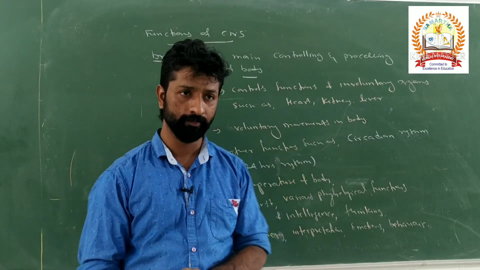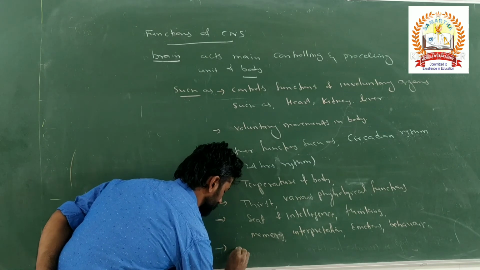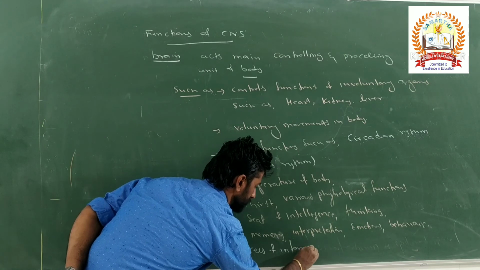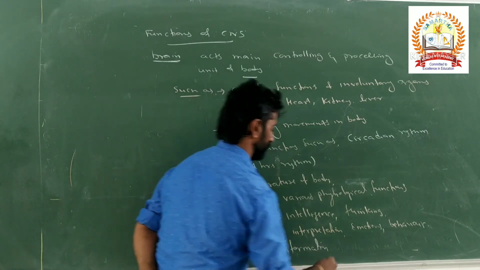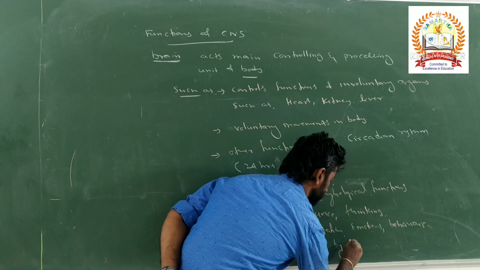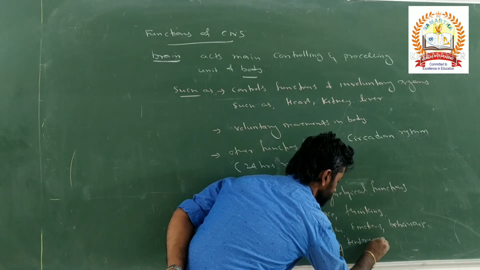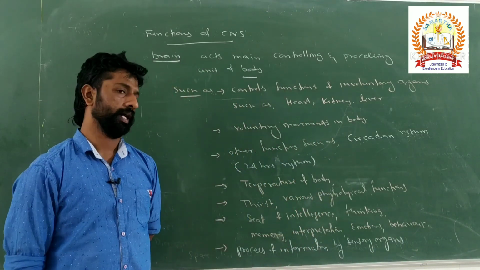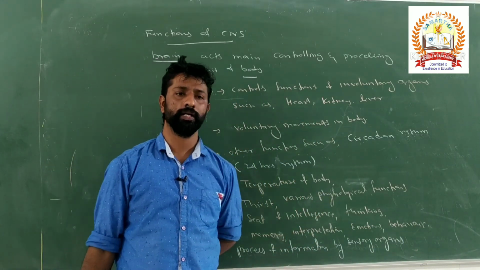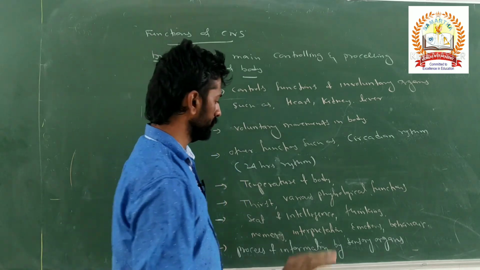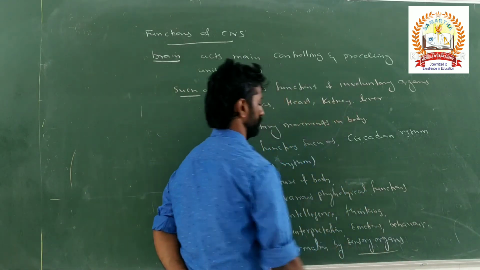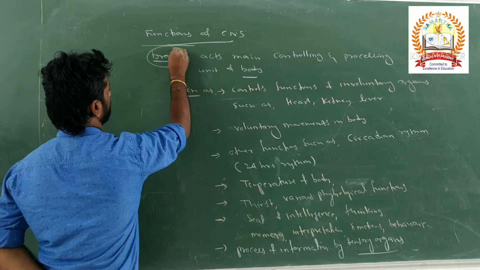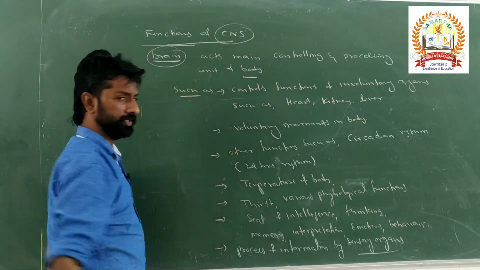Next, it also processes the information received through the sensory organs, serving for the processing of sensory information received by the sensory organs. What are the major sensory organs present in our body? Eye, nose, ear, tongue, and skin. That sensory information is processed in the brain. So this is the function of the brain under the central nervous system.